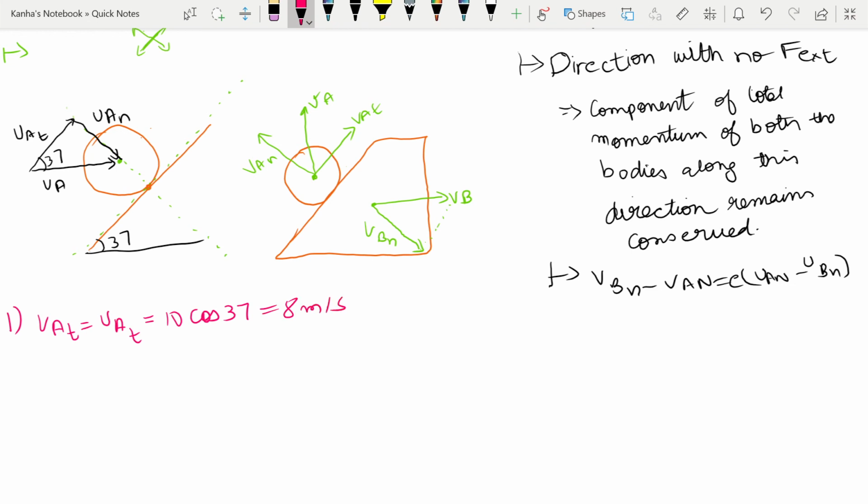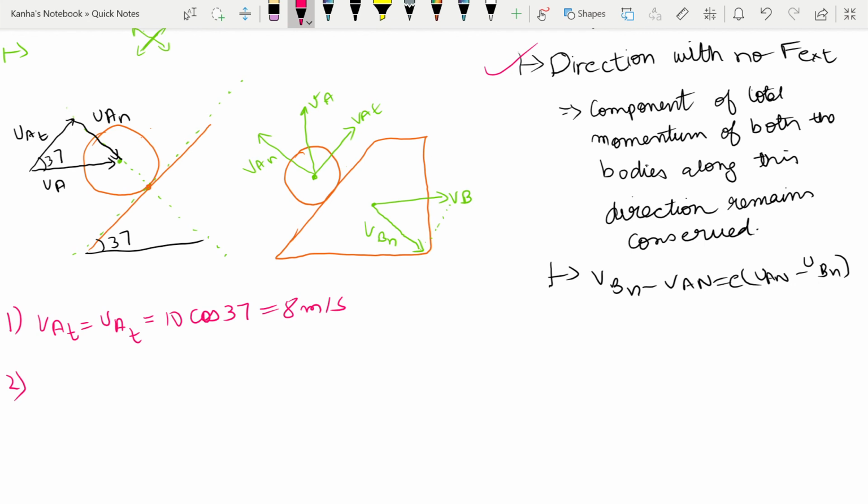Now let's talk about momentum conservation. In the T axis there is no separate momentum conservation using the principle of linear momentum, but in the horizontal direction there is no external force on both the bodies. So you have to find a direction in which there is no external force on both the bodies. We can easily take the horizontal direction as that direction. So the horizontal component of total momentum of both the bodies will remain conserved.